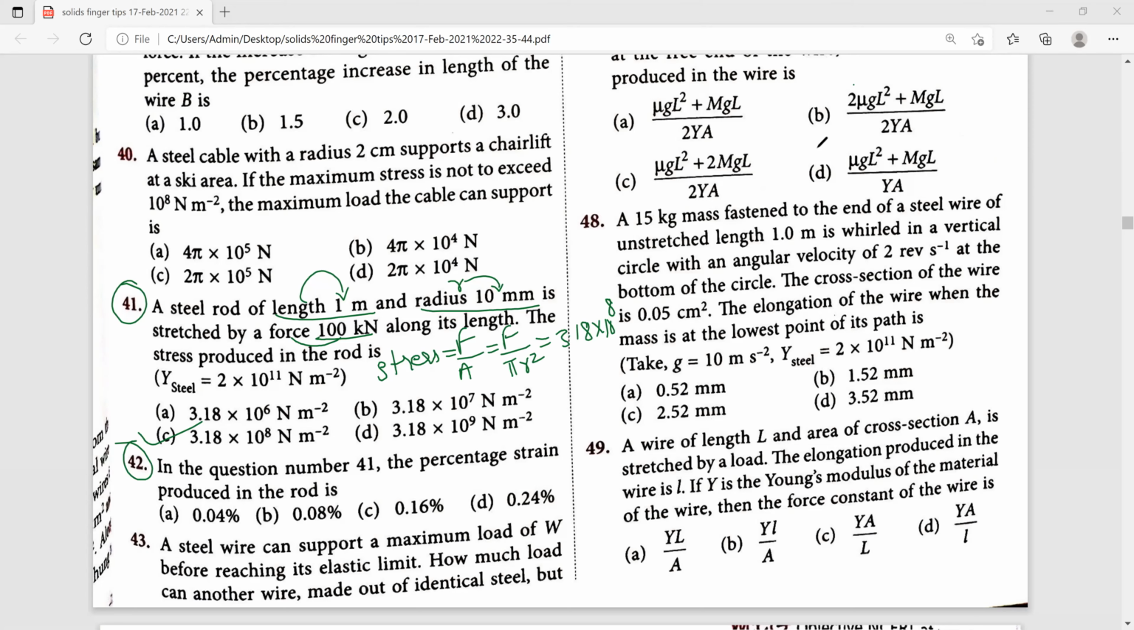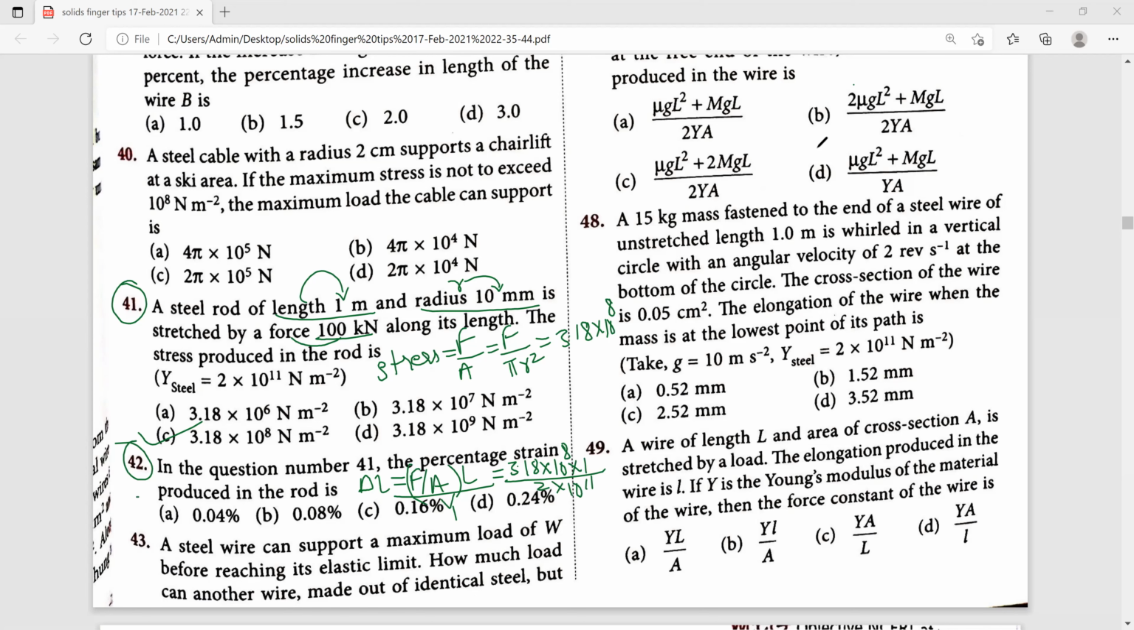42th one. In question number 41, they have taken help from the question above. Percentage strain produced in the rod, in terms of percentage, we are using the formula delta L is equal to force by area into L divided by Young's modulus. 3.18 into 10 to the power of 8 into 1 meter divided by 2 into 10 to the power of 11, and simplifying, the answer comes as 1.59 millimeter.